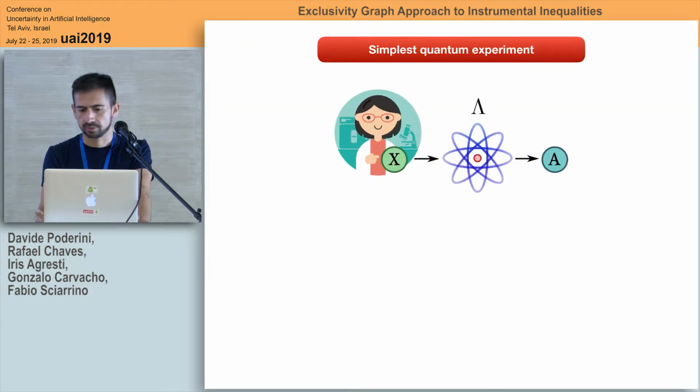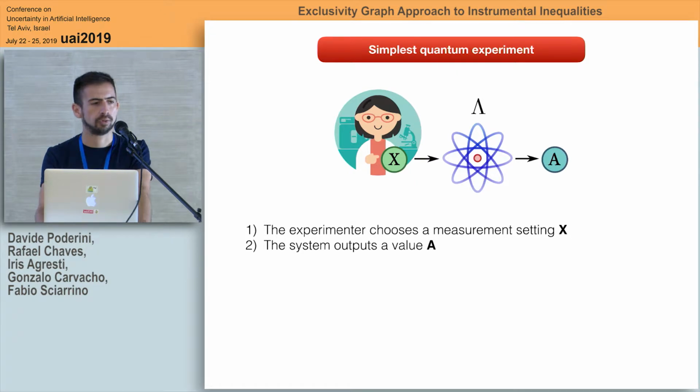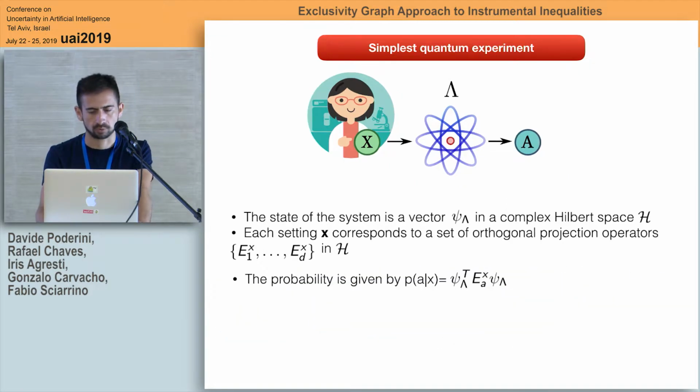I'm going to start with the simplest quantum experiment. You are an experimenter, you have your laboratory with the hidden variables, and you have the outcomes. By choosing different measurements, you can obtain a probability distribution for your result, and in this way you can obtain the full picture of your system. In the language of quantum mechanics, the system is a vector living in a complex Hilbert space, and the measurements that you can perform correspond to a set of orthogonal projections also living in a Hilbert space. So the probability of obtaining A given X is given by Born's rule.